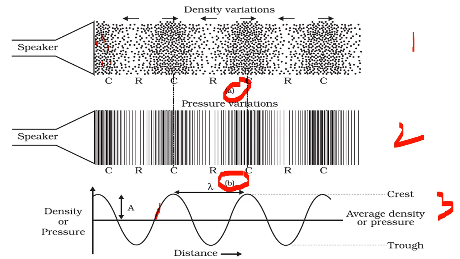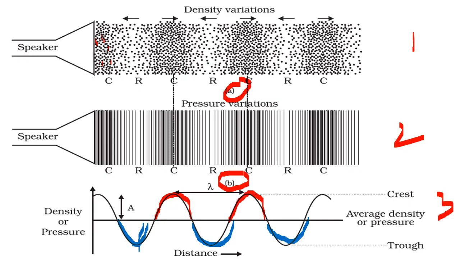The upper part of the wave, the part present above the x-axis, we call compressions. Okay, compressions are represented by the upper part of the wave. And rarefactions are represented by the lower part of the wave. This is rarefaction, this is rarefaction. Okay, they are represented by the lower part of the wave.